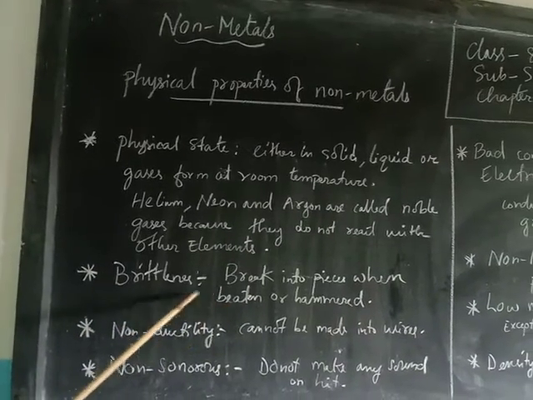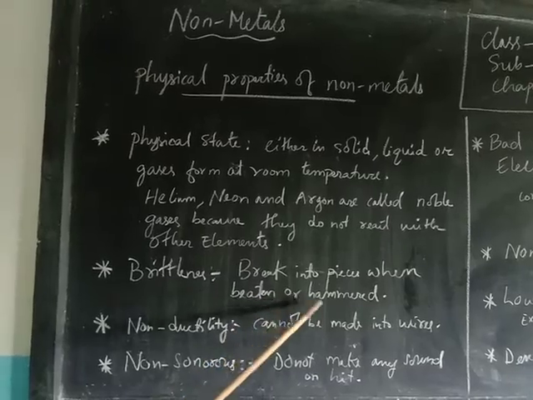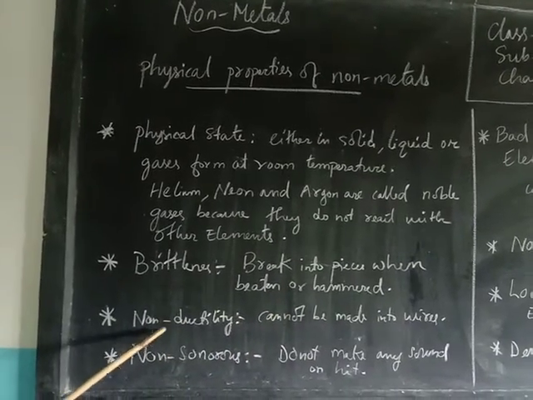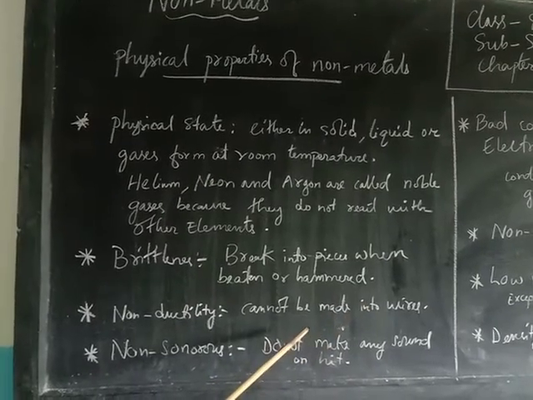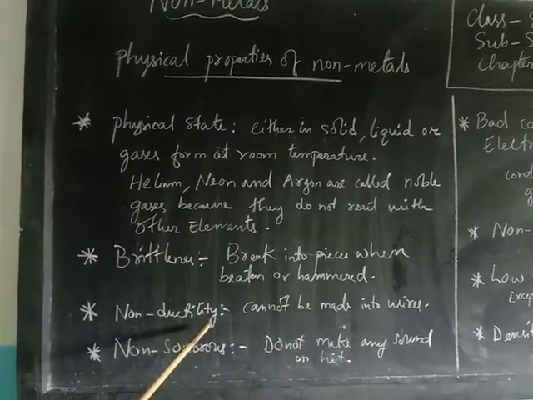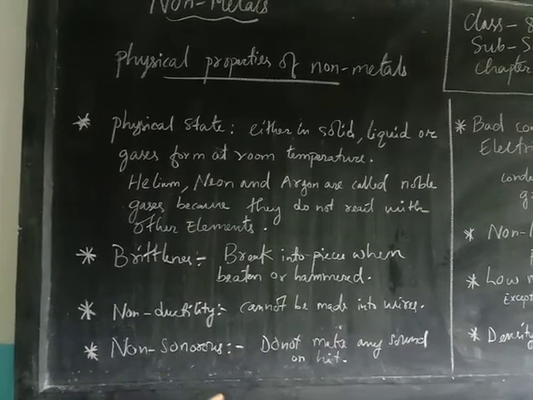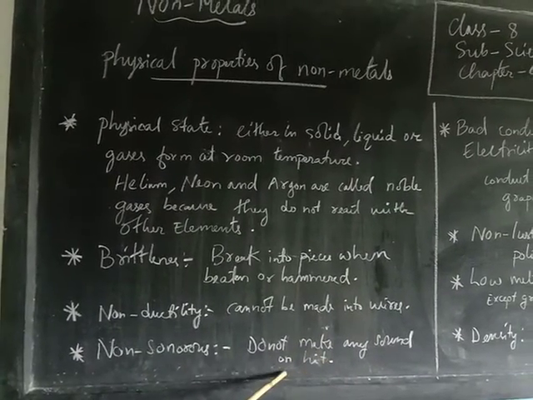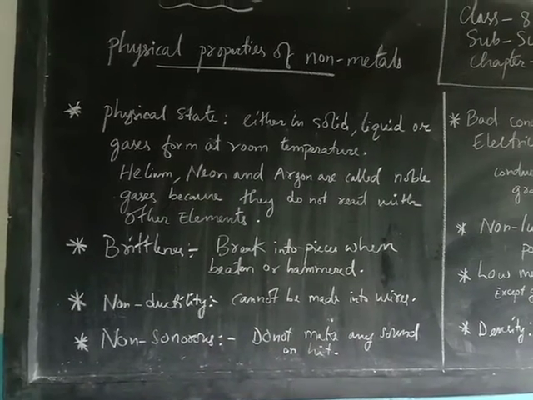Brittleness, meaning it breaks into pieces when beaten or hammered. Non-ductility, cannot be made into thin wires. That means non-metals cannot be made into wires. Non-sonorous, they do not make any sound on heat. If you heat it, it will not make any sound.